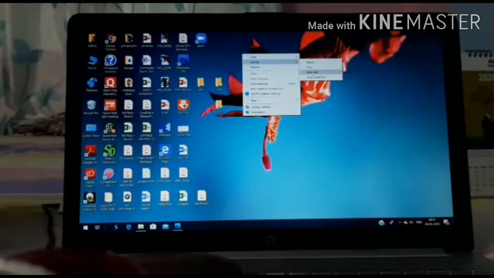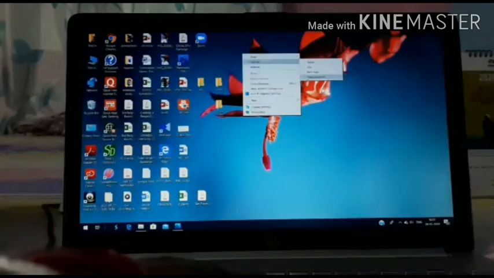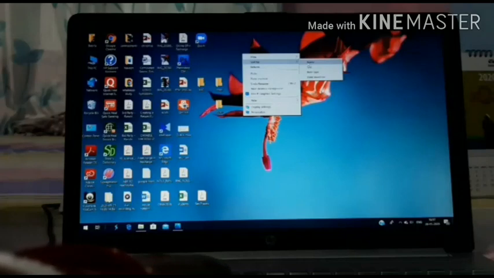According to item type also we can organize, and according to the date modified. These four options are there to change the views or change the location of the icons according to their name, size, item type, date modified.